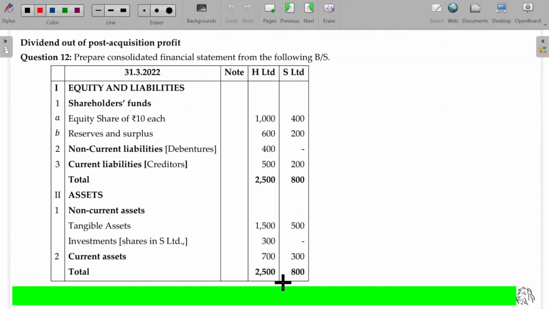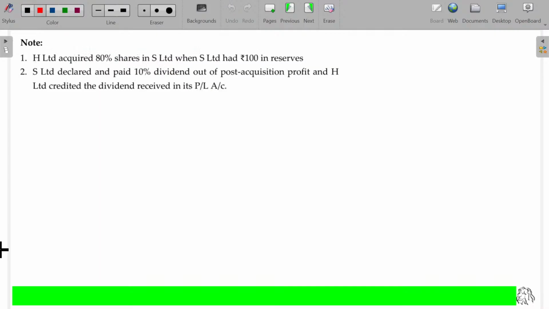Twelfth question. So dividend out of post acquisition profit. In case dividend is distributed out of post acquisition profit, it will have no importance at all. You can forget this. Usually you don't get any illustration of this type. If you are getting it, and you will be crediting in P&L account, forget about that. That's all. Estimated acquired 80% shares and 10% dividend out of post acquisition profit and credited the dividend received in P&L account. So it has no importance. They have done it clearly. No need to worry about this.